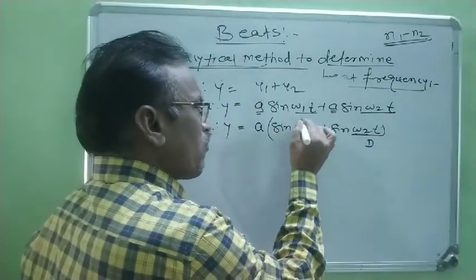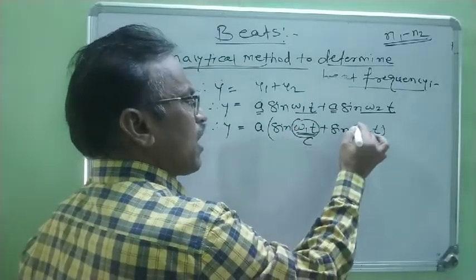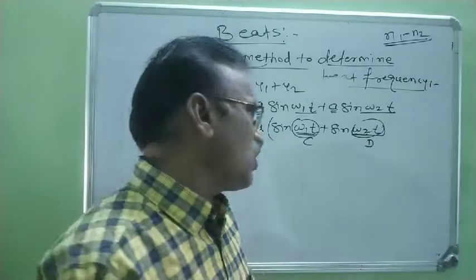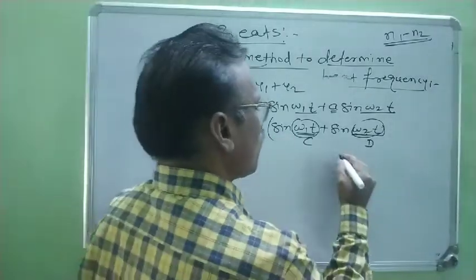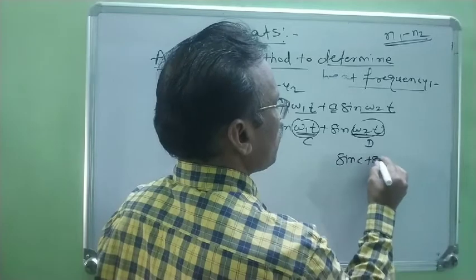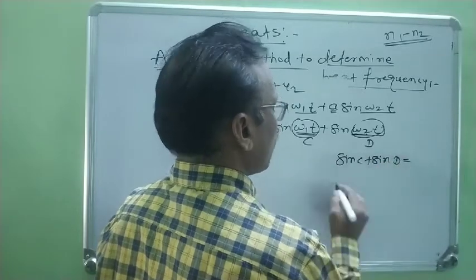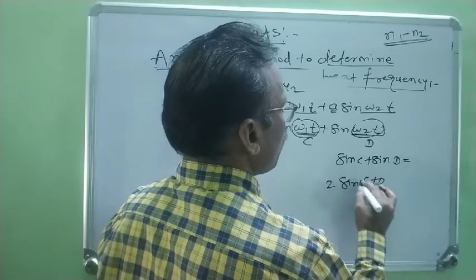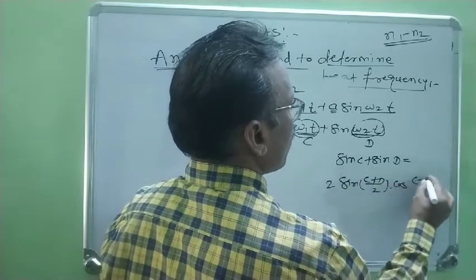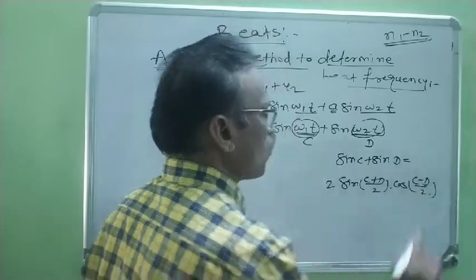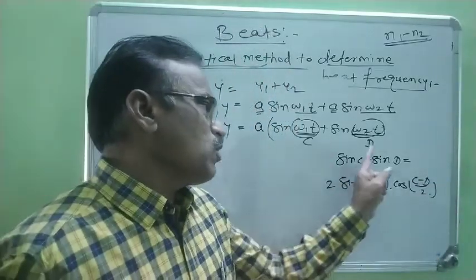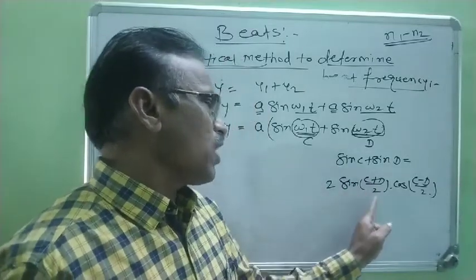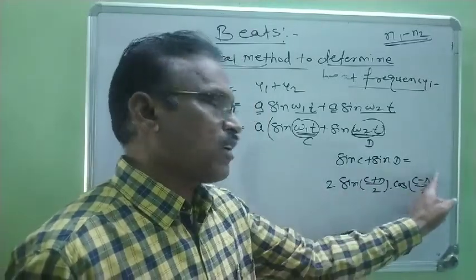Now this factor becomes sine C and this factor becomes sine D. There is one identity for sine C plus sine D. What is this identity? Sine C plus sine D is always equal to 2 times sine of (C plus D) by 2 into cos of (C minus D) by 2.